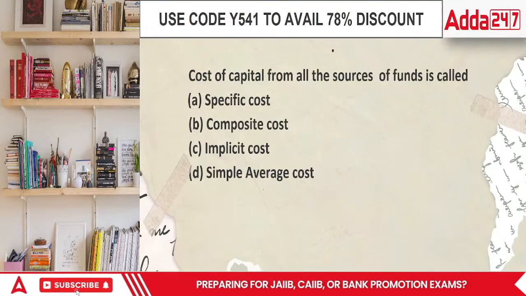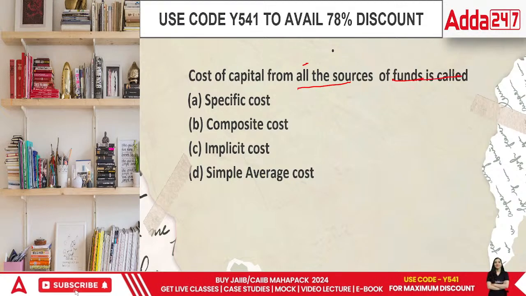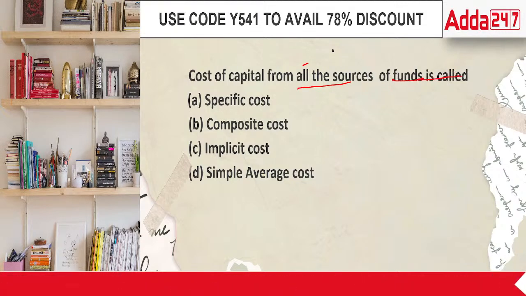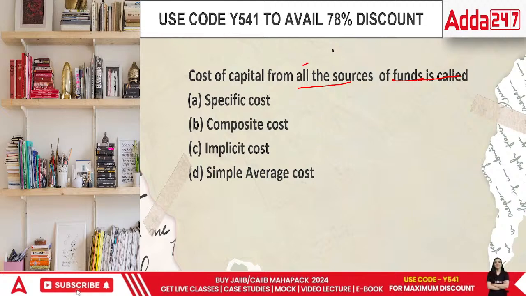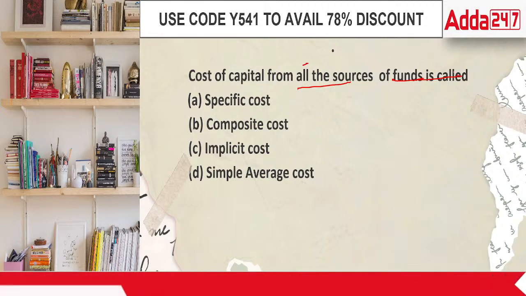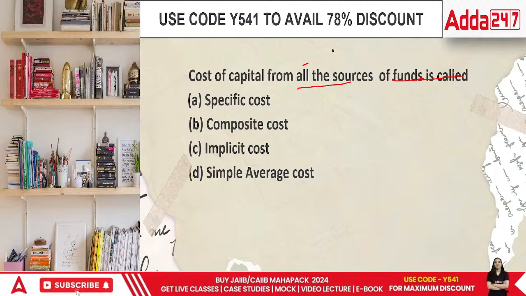Now comes the next question. The cost of capital from all the sources of funds is called. What is the name that we take up for cost of all funds? Specific cost, composite cost, implicit, or simple average. This kind of question is normally asked. Which rate to follow? Weighted average cost of capital or the normal one?